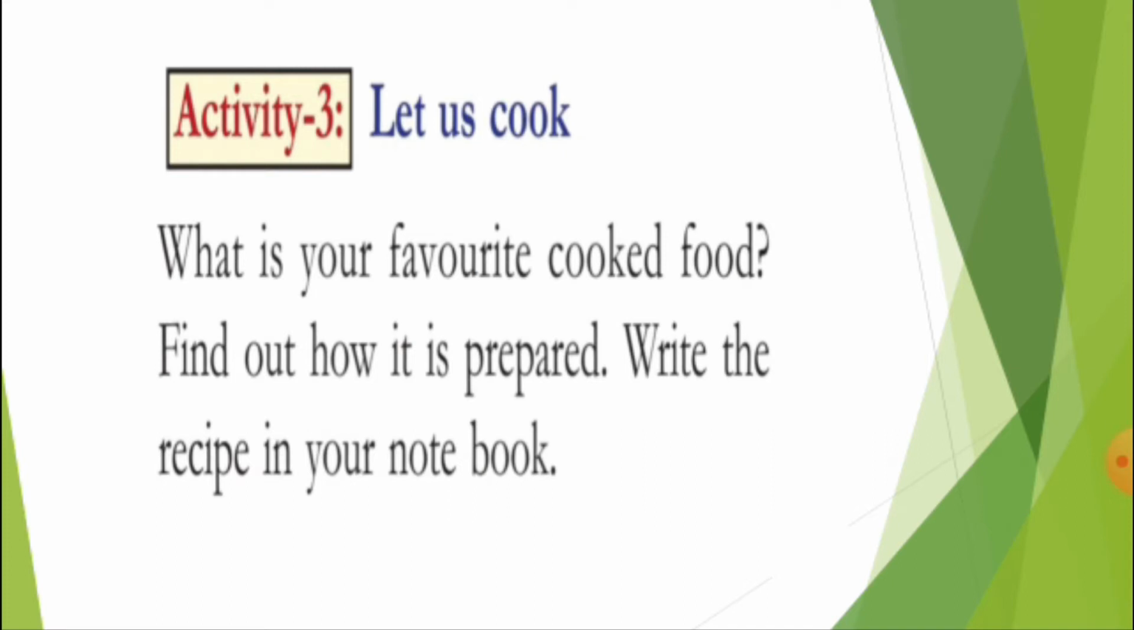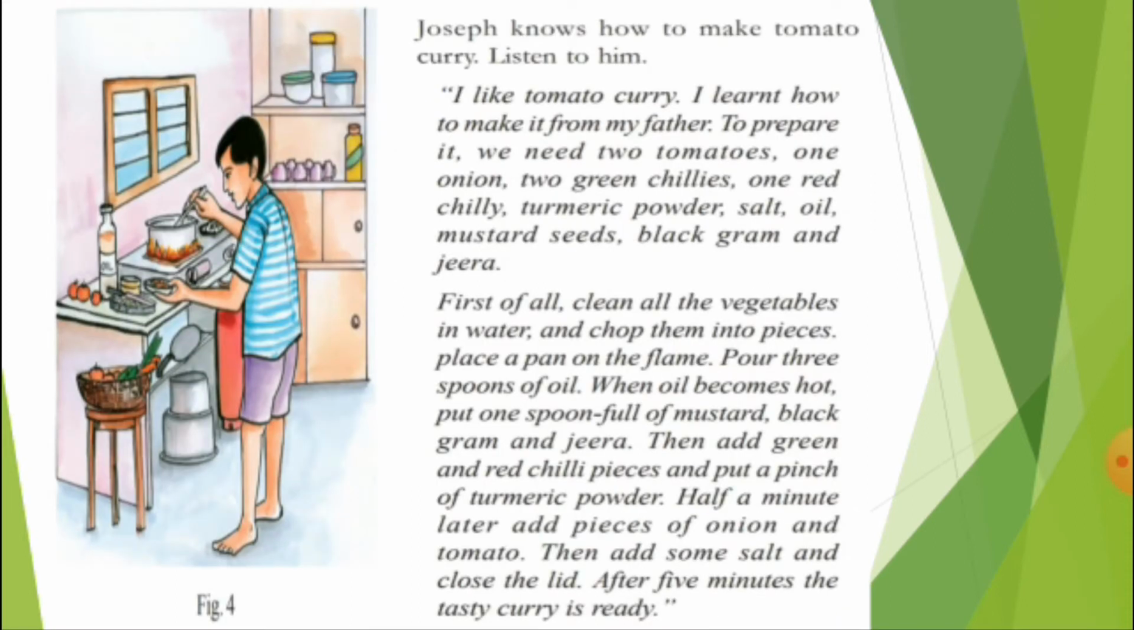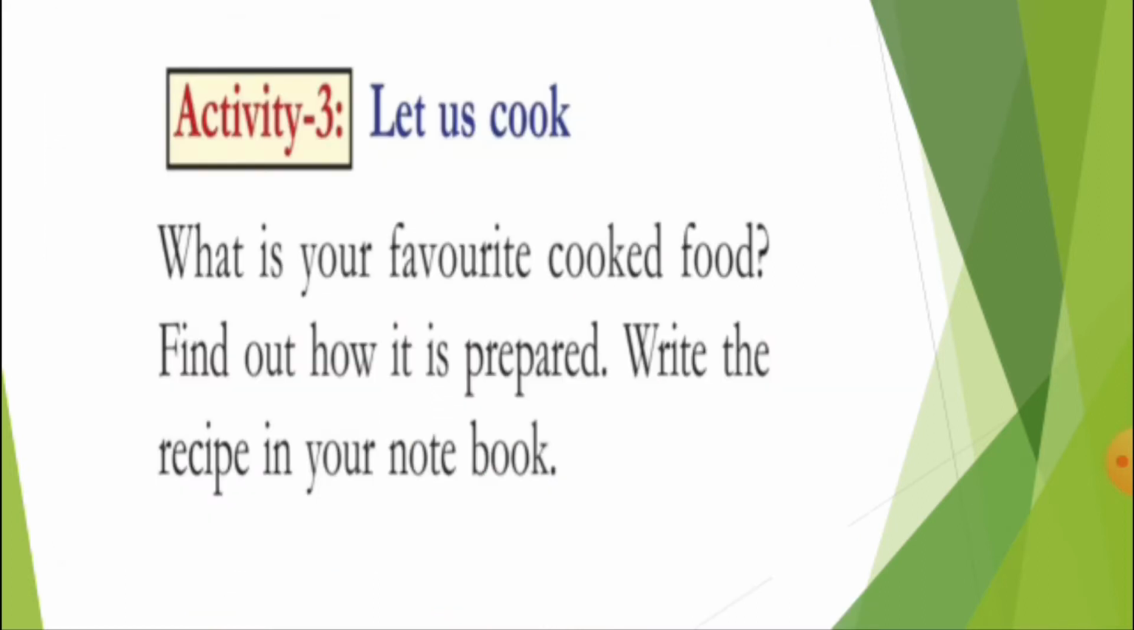Let us cook. In the previous video we observed that Joseph is a kid who has prepared tomato curry. And you also learned how to prepare the curry and what materials are required for preparing the food item. Now here is Let us cook, activity 3. What is your favorite cooked food? Find out how it is prepared. Write the recipe in your notebook.